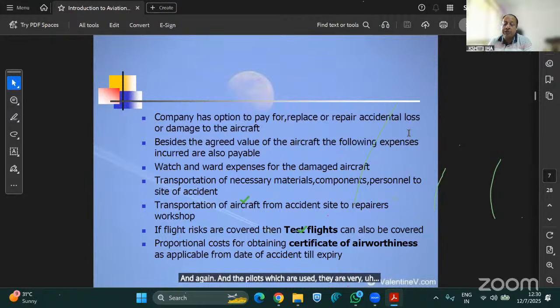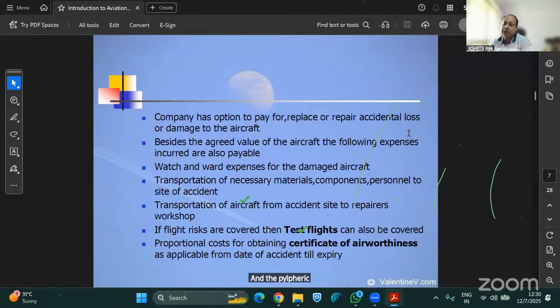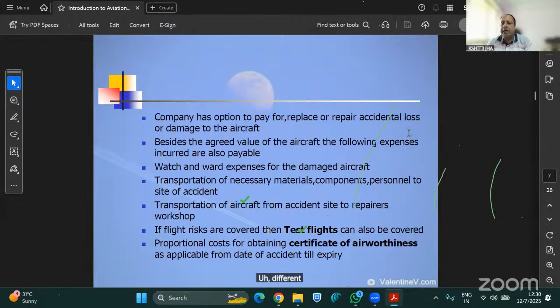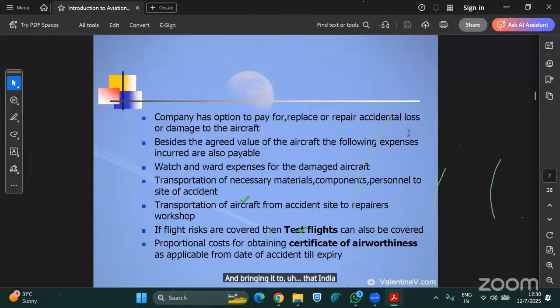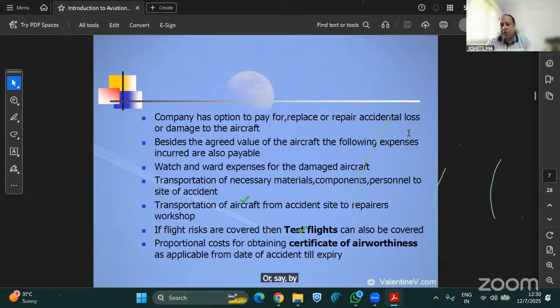That flight is known as a ferry flight, and the ferry pilots are international pilots, not Indian pilots, since the aircraft is still in a different country. The second option is dismantling the helicopter and bringing it to India by road, by air, or by sea. That is always possible.